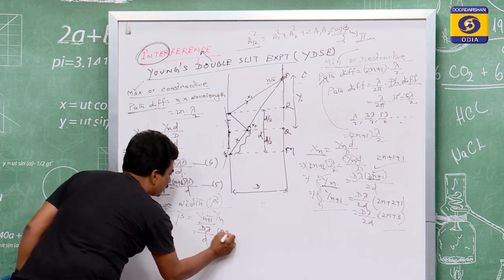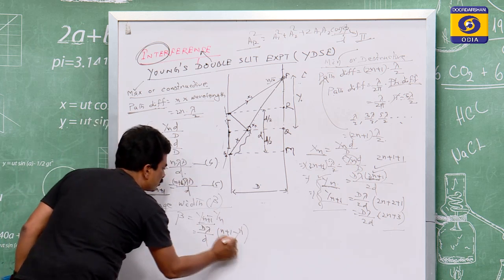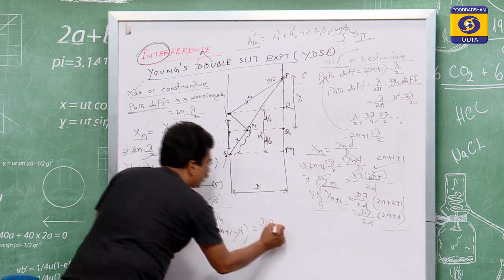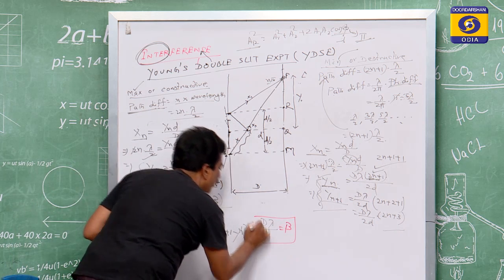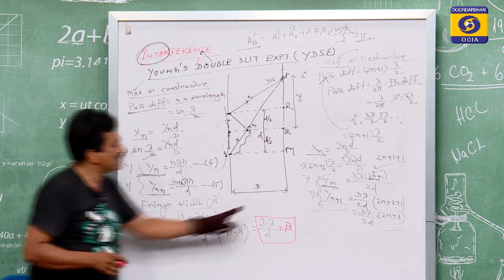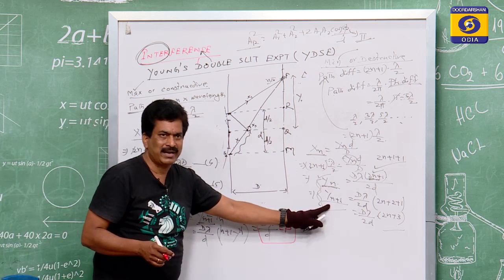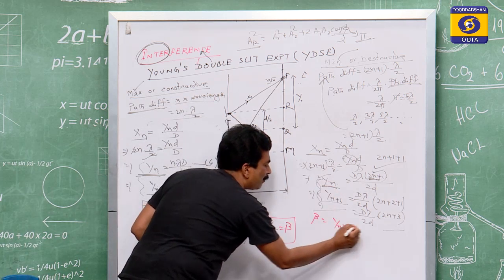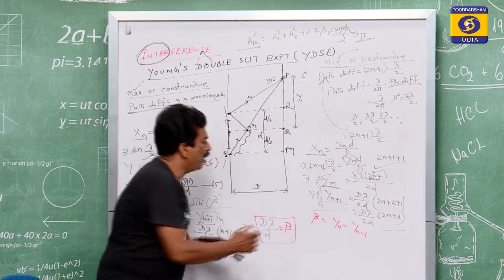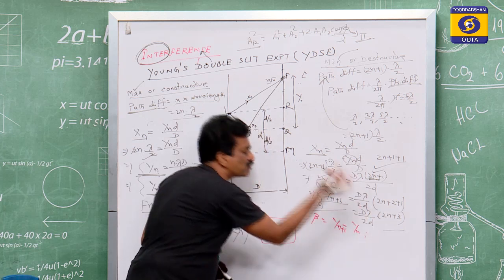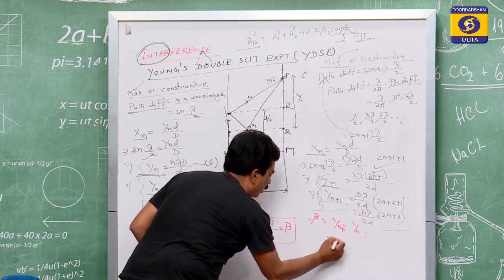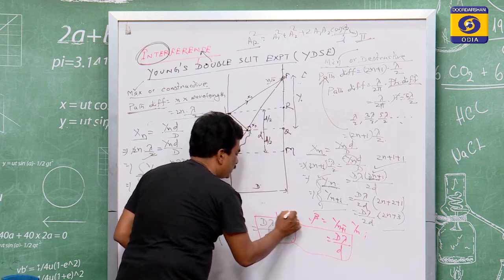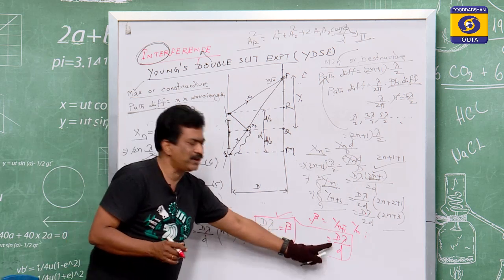Then from here, that is the n plus 1, there that is the n, so n and n are cancelled. So capital D lambda by small d is equal to beta. This is the fringe width for the maximum. Similarly, students, pay attention to find the value of beta here. Either you take yn minus yn minus 1, or you can take yn plus 1 minus yn. The same value you will obtain, capital D lambda by small d. So beta for this is the constructive one, and this is for the destructive one.